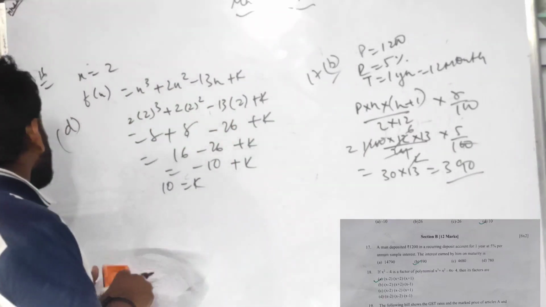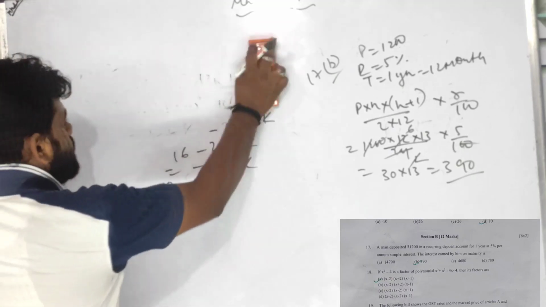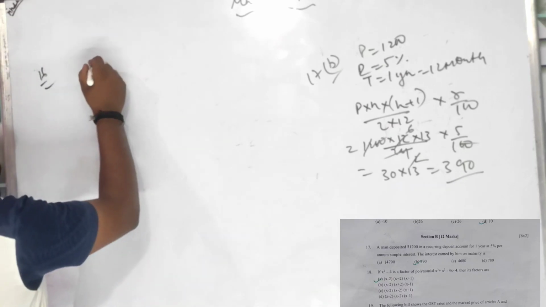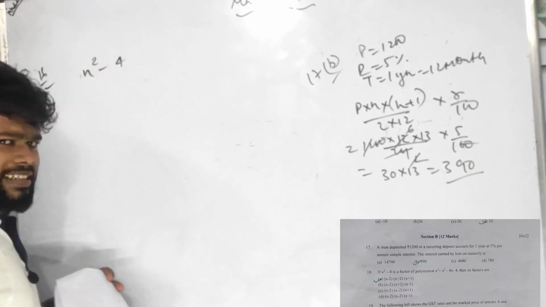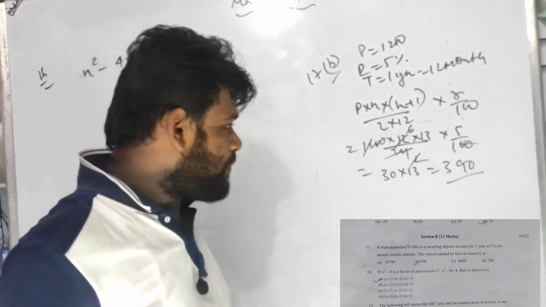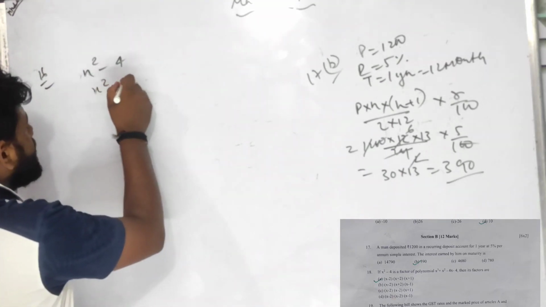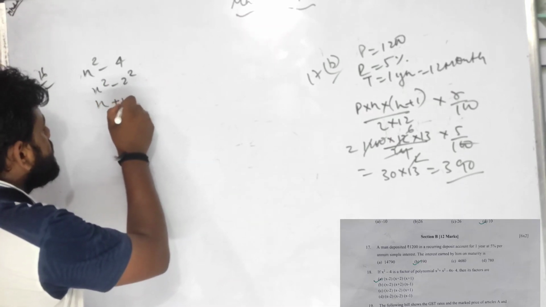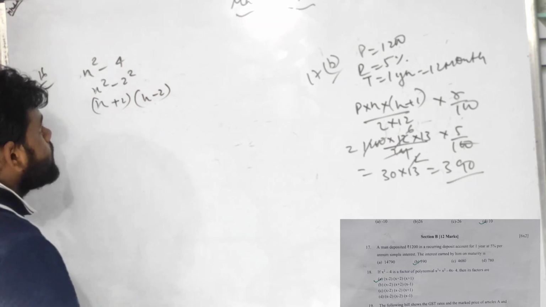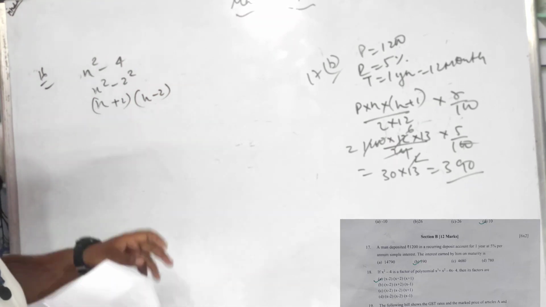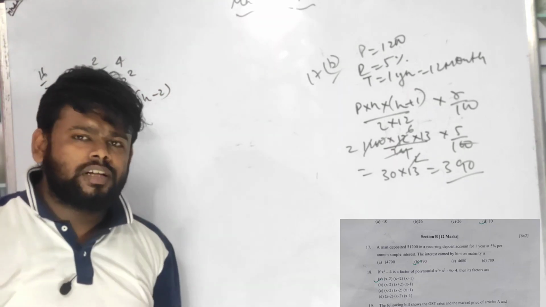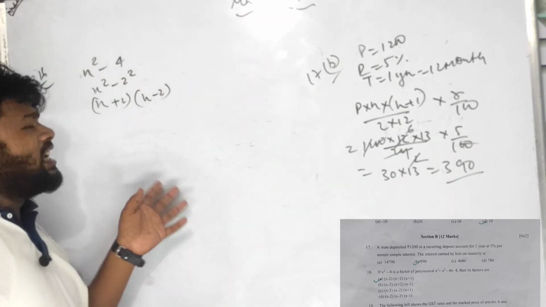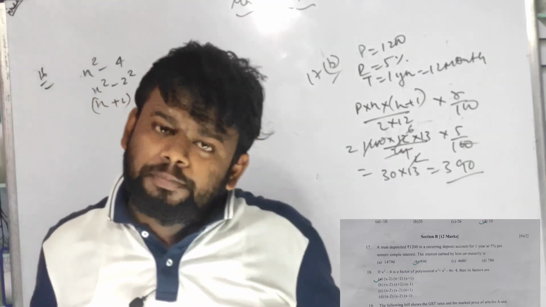So let me erase. In case of x square minus 4 it is given. So can I do it in this way? x square minus 4, can I write it as x square minus 2 square? It is a square minus b square, and the formula for a square minus b square is a plus b into a minus b. I can write it that way also.